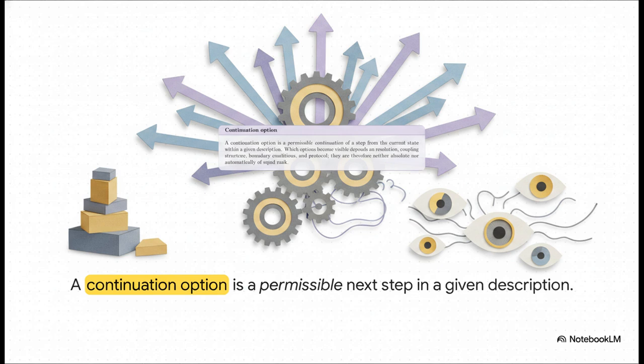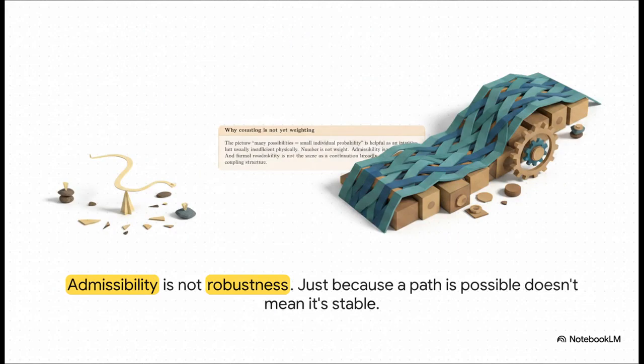Just because a step is permissible doesn't mean all options are created equal. Their visibility, their likelihood, all depends on our resolution, on the system's couplings, and on the specific conditions of the setup. And this illustrates the next crucial distinction. A path can be possible, but is it plausible? Is it robust? That's the key. We can't just count the number of possible outcomes. As it says here, admissibility is not robustness.